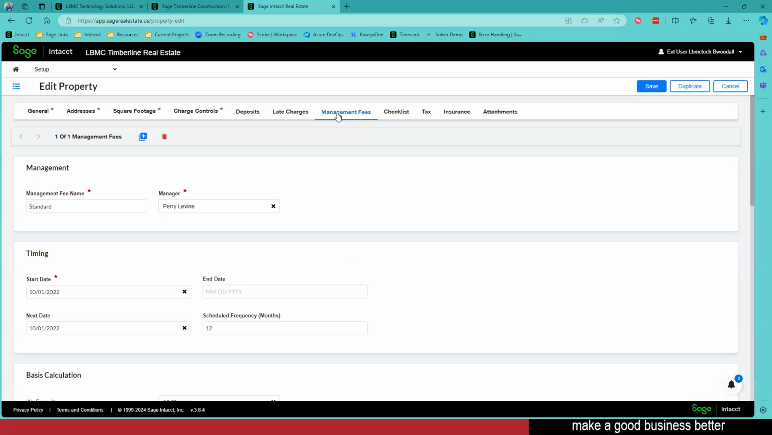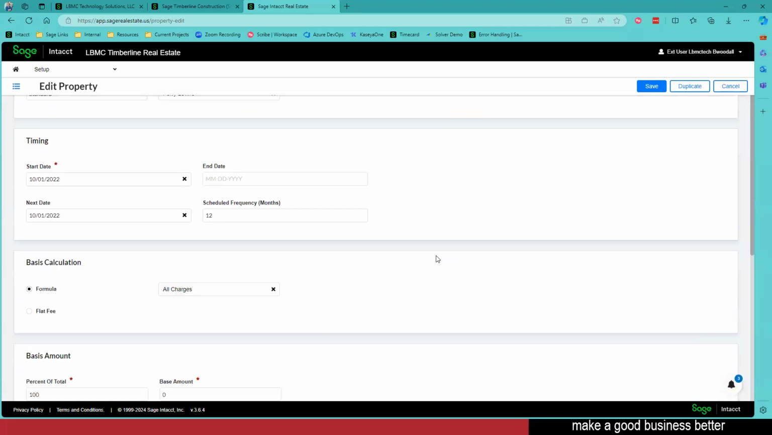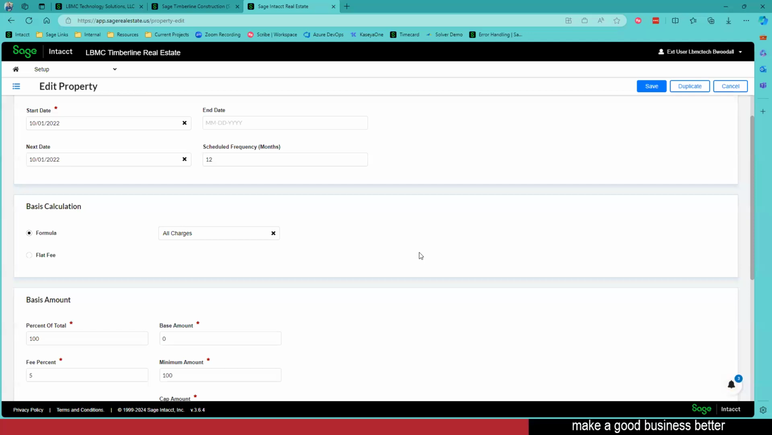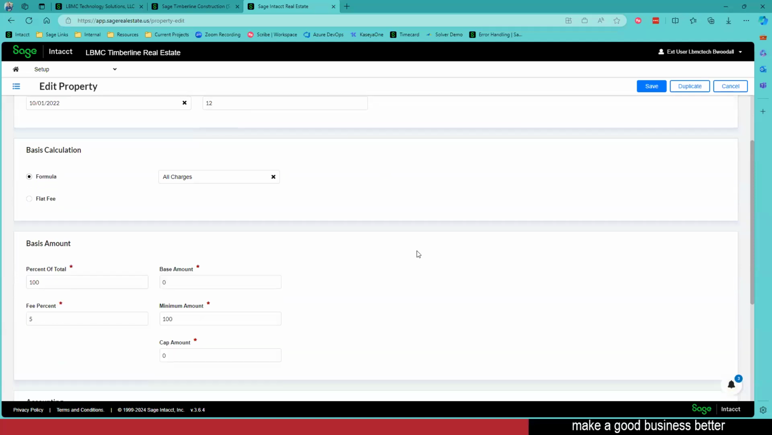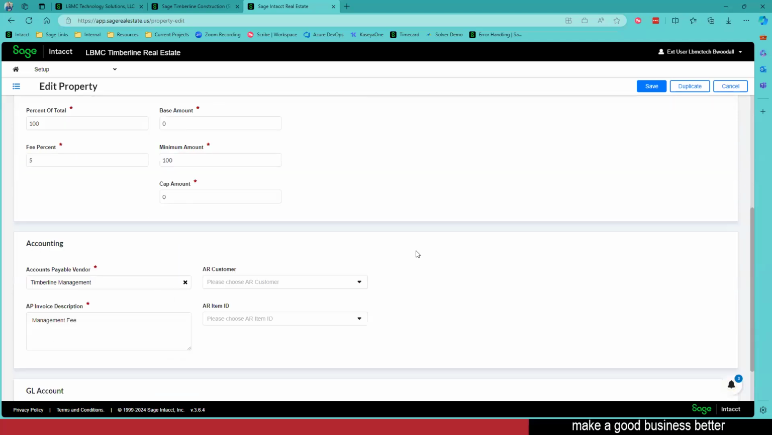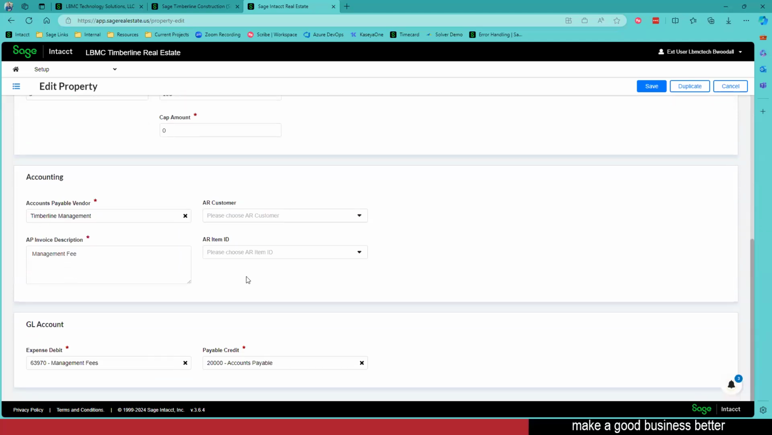We're also going to be able to put in management fees. So we can define the frequency of our management fees, when they start, and what the calculation basis is. And what's really great is that when we have those management fees and need to get them into the system, the system will help put that bill in for us. We're not going to have to manually plug that in. So we choose our AP vendor for those management fees, and then when it creates that bill over in AP, what expense account are we hitting? What payable account are we hitting?